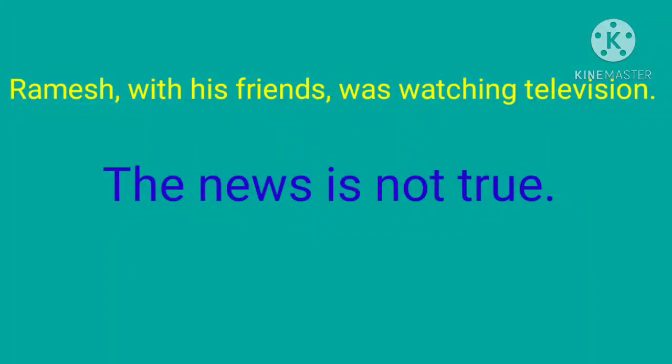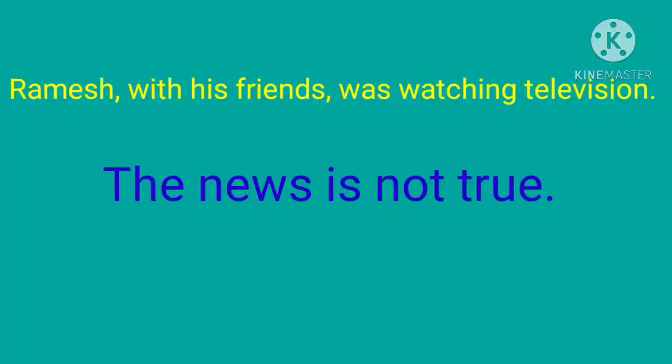Next is when a singular noun is connected to a second noun by with or as well as, the verb must be singular. Like in this example, Ramesh with his friends was watching television. So here actually we are talking about Ramesh only, right? So we are using singular. When a singular noun is connected to a second noun by with or as well as, then the verb must be singular. A noun which is plural in form but singular in meaning, meaning is singular but it is used as plural, takes a singular verb.